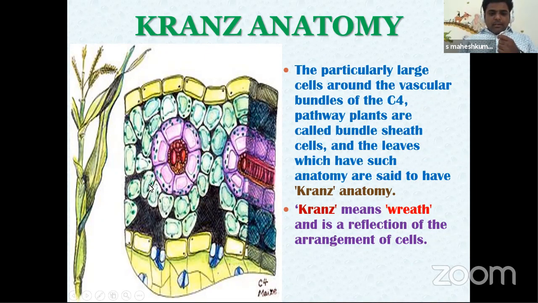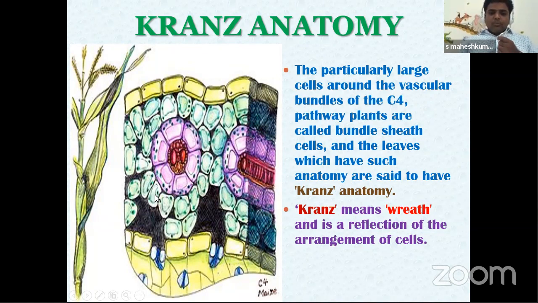And here are the upper epidermis and the lower epidermis, and the stomata are located more in the lower epidermis. Now in this picture we are going to discuss the specialty of C4 plants, how they are avoiding photorespiration. Simply, when the CO2 enters through the stomata, it is stored in air chambers.